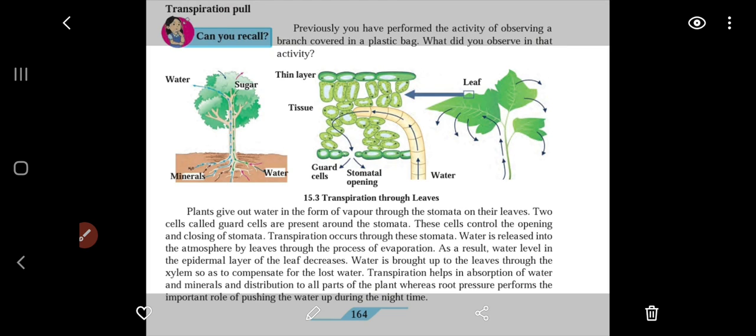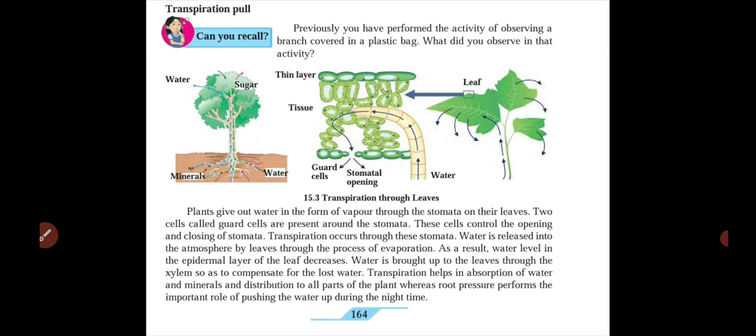Water is brought up to the leaves through the xylem so as to compensate for the loss of water. The xylem will work again to bring up water in the plant body, and it will reach again to the different parts of the plant. Transpiration helps in the absorption of water and minerals and distribution to all parts of the plant, whereas root pressure performs the important role of pushing water during the night time. So this is how transpiration takes place in a plant.